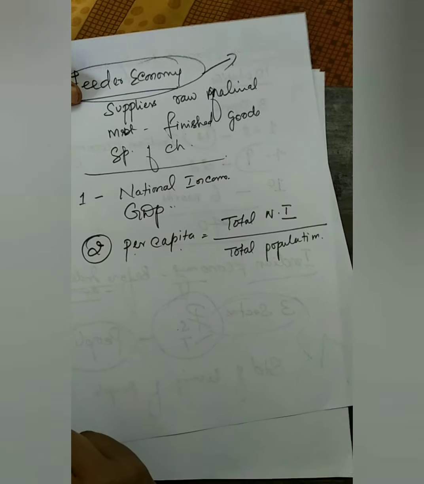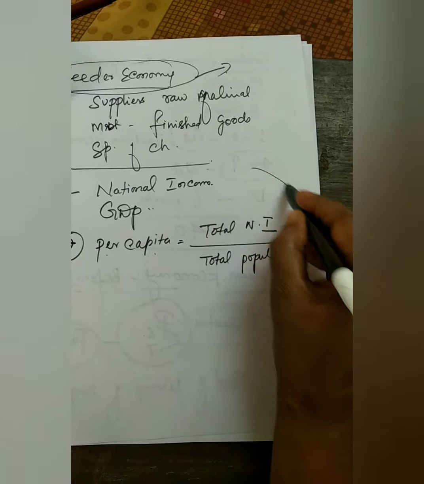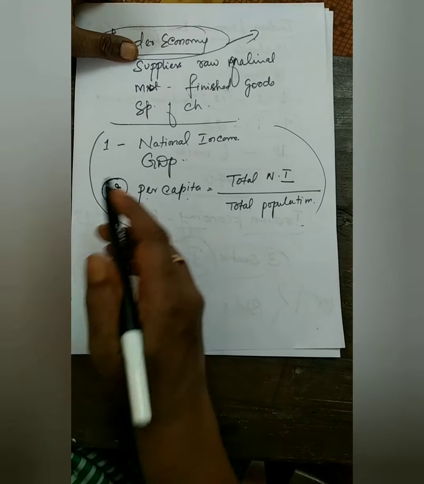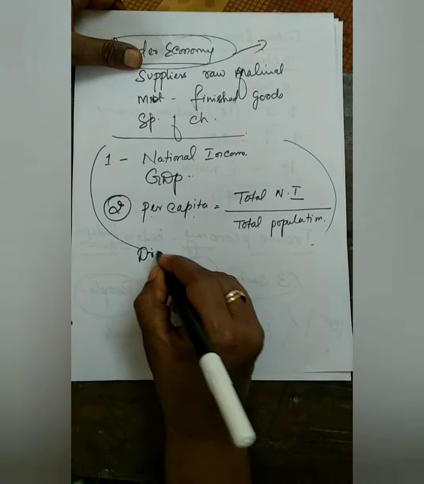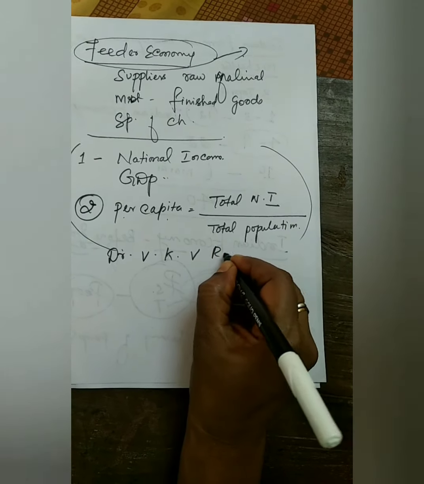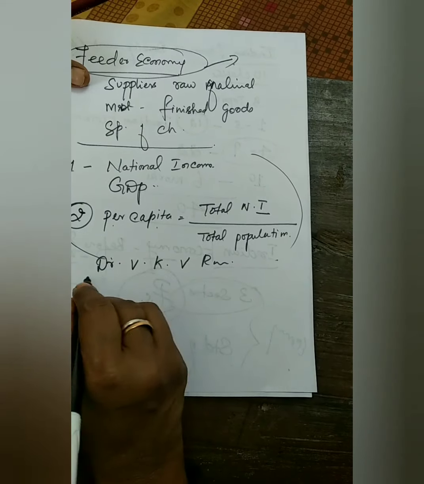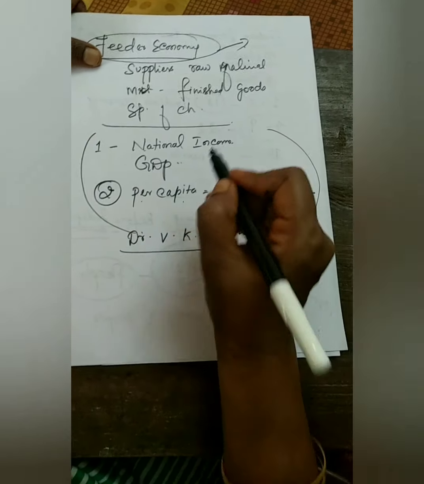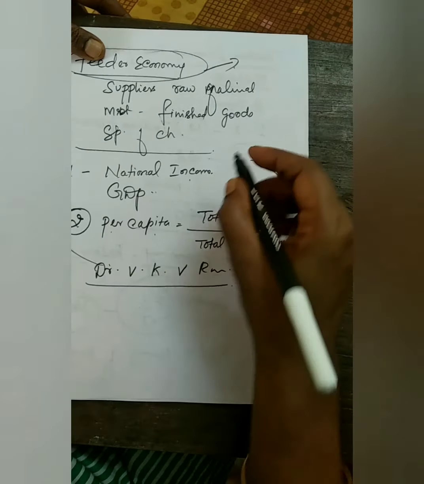Okay. So who initiated finding out the two indicators? That is Dr. V.K.V. Rao. He initiated finding out the national income as well as the per capita income in those times.